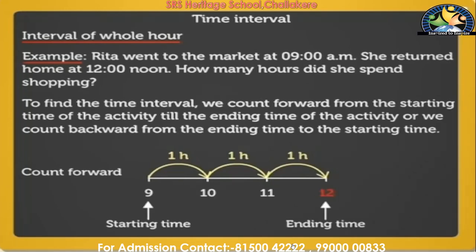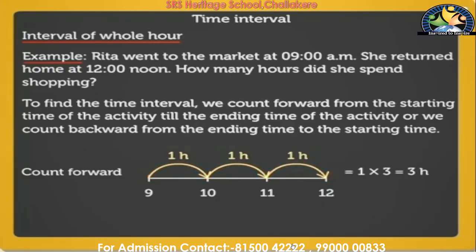That is the ending time. Now count the time interval between that: 1 plus 1 plus 1. So the total time is 3 hours. So the total time that she has spent in shopping is 3 hours.